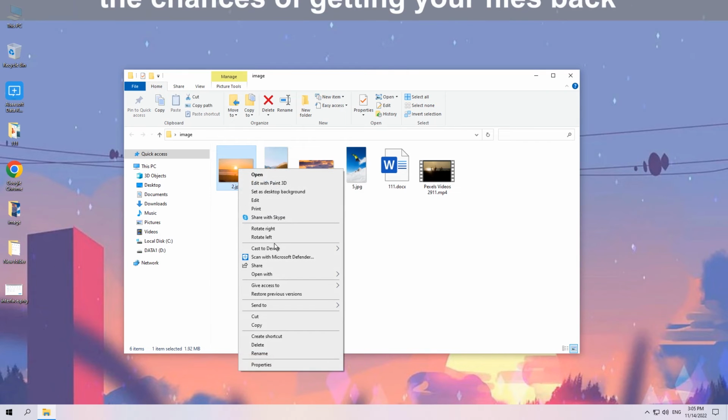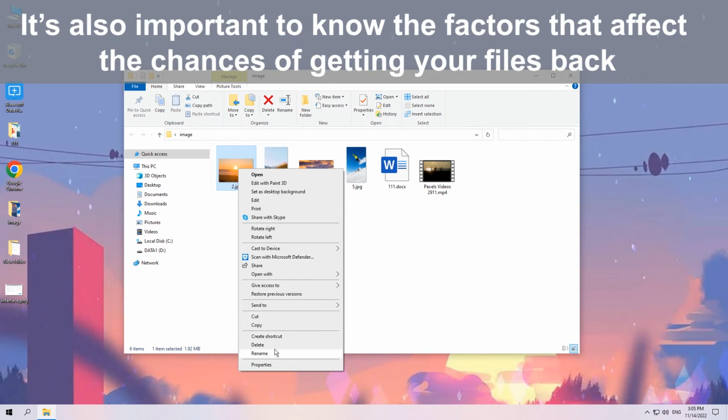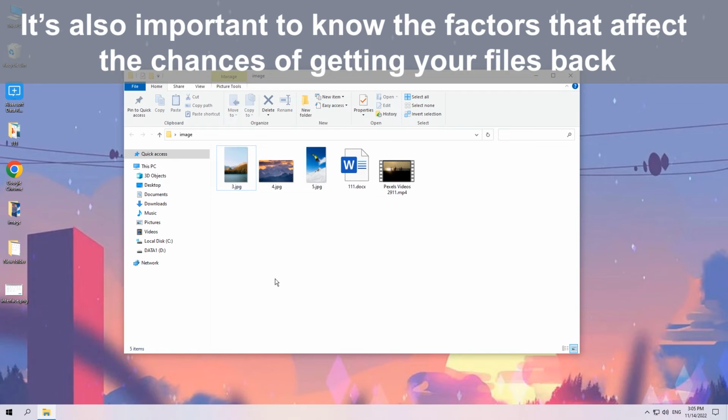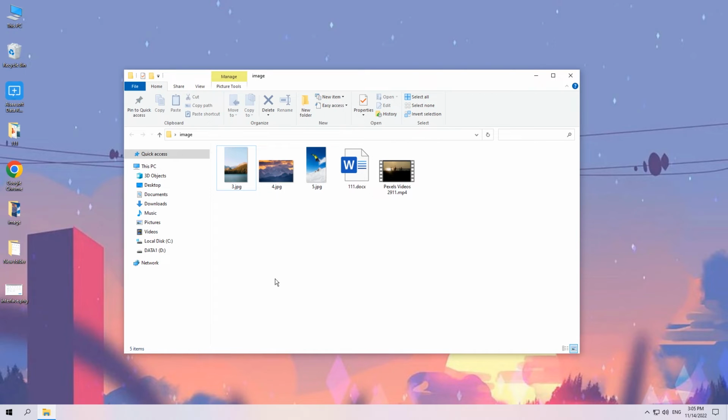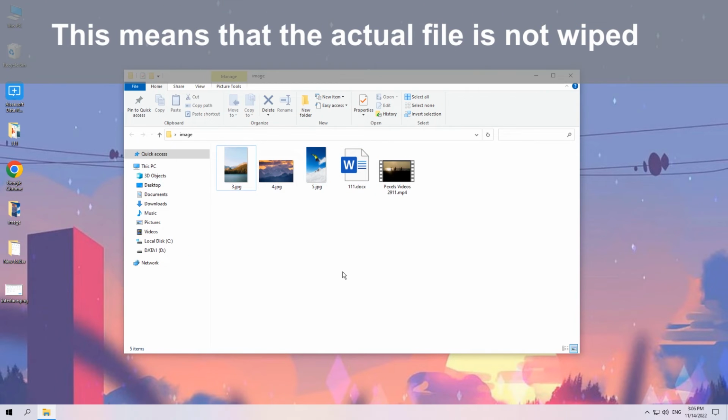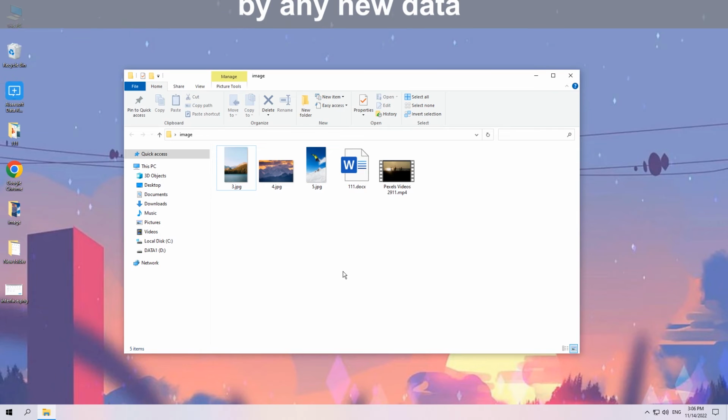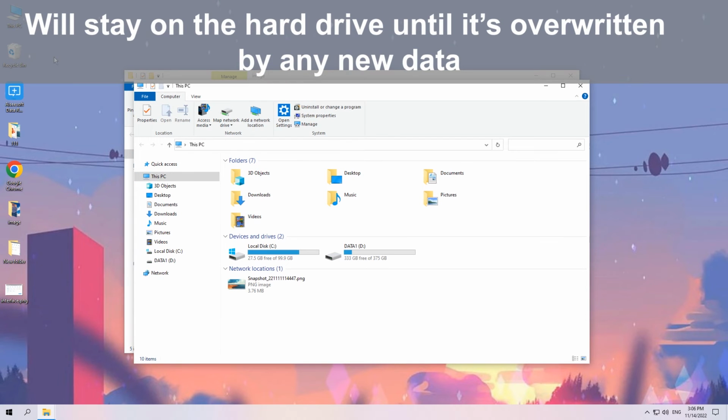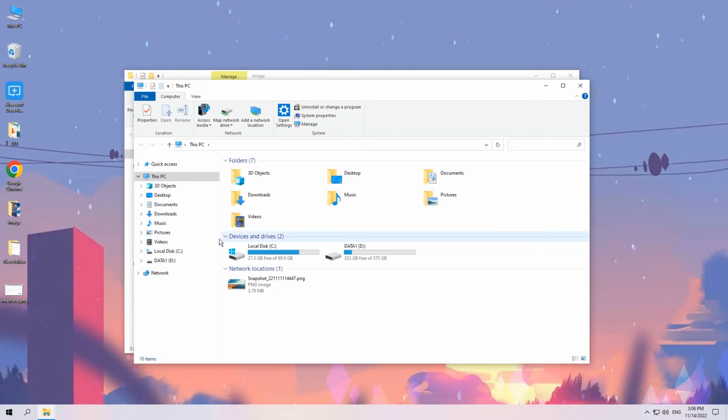Before we start, it's also important to know the factors that affect the chances of getting your files back. Every computer has a smart file storage that includes pointers for each file. Whenever a file is deleted or seems to be permanently gone, the pointer is removed and the space it occupies is marked as available for storing subsequent files. This means that the actual file is not wiped, and will stay on the hard drive until it's overwritten by any new data. The overwrite could happen at any time, and once it happens, no one in the world can help you recover the previously deleted files.